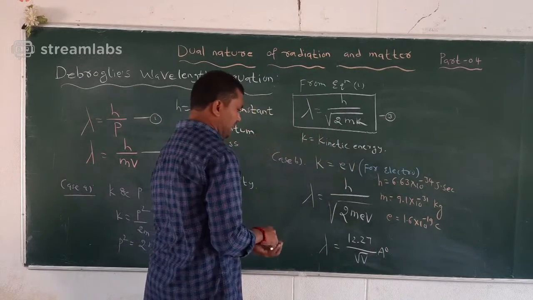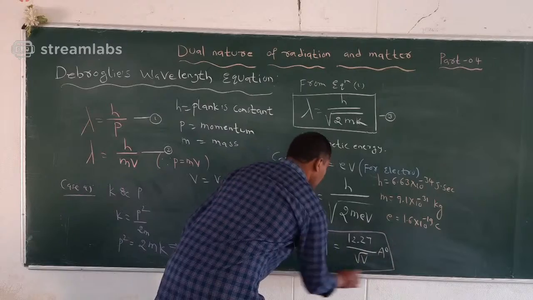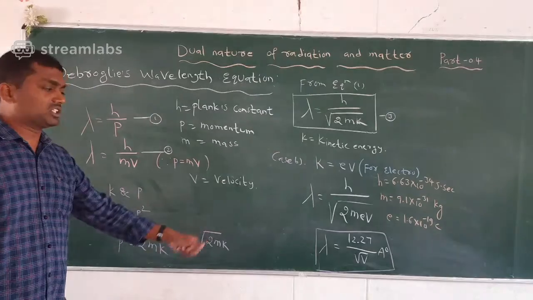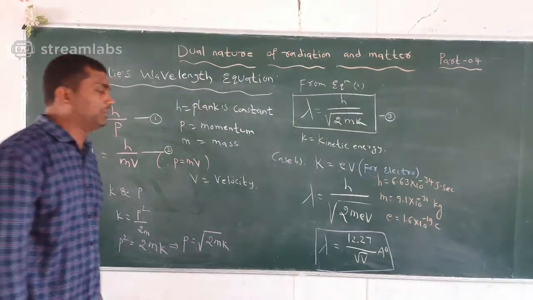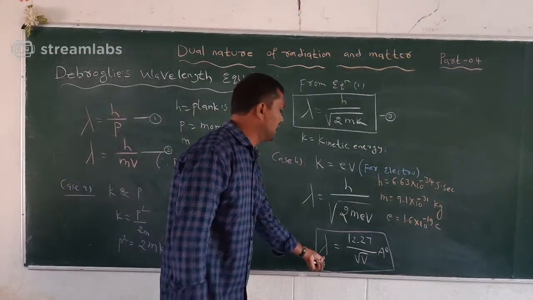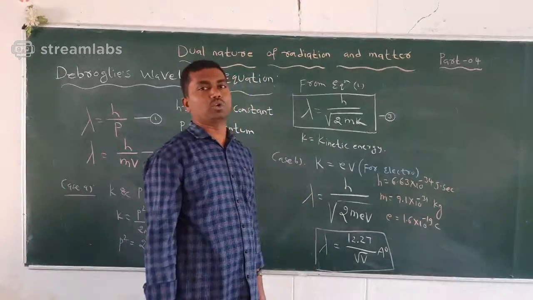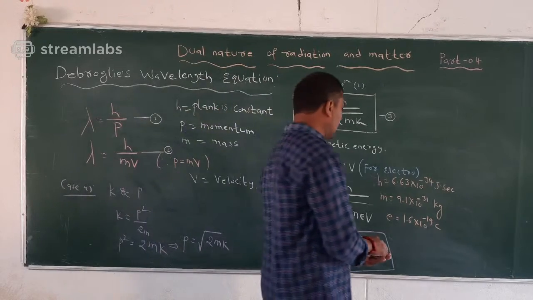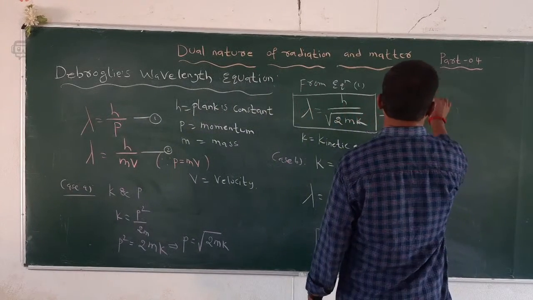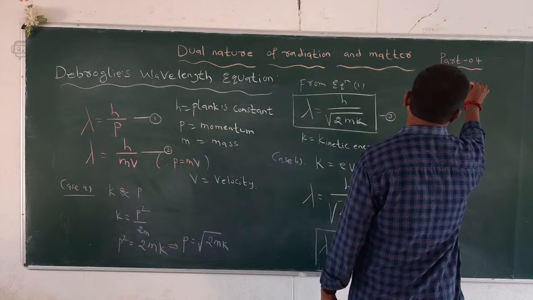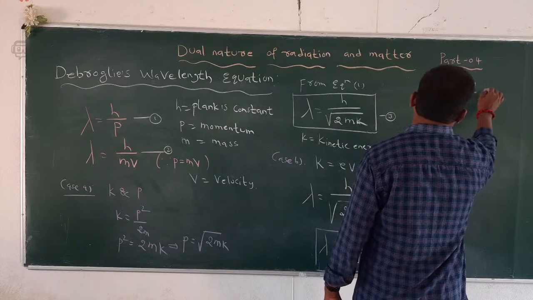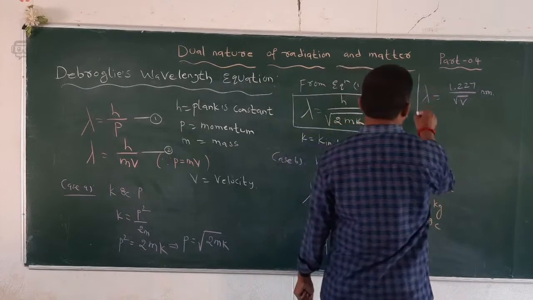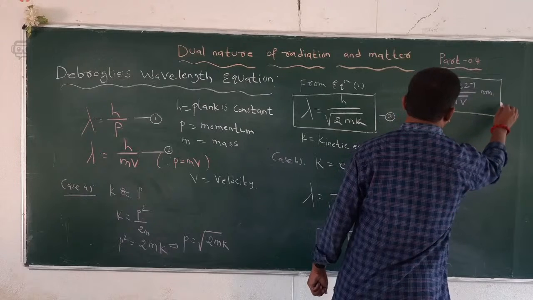So this is the final de Broglie wavelength equation. If the potential difference is given in the problem, we can use this equation: lambda is equal to 12.27 by root V angstroms. Suppose we write it in nanometers, the formula will be lambda is equal to 1.227 by root V nanometer. So this is represented in terms of nanometers.